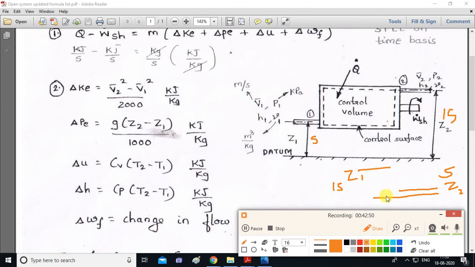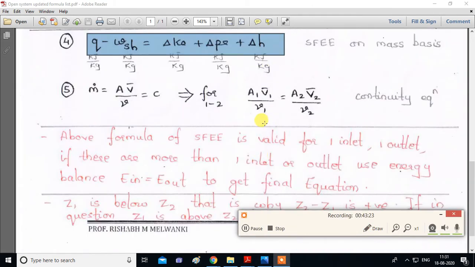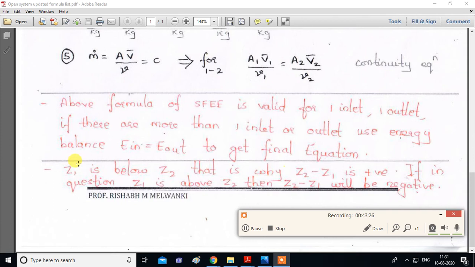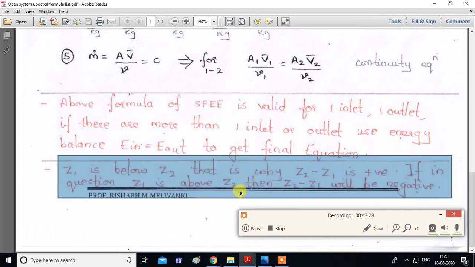Okay, remember this. When Z2 value is more and Z1 value is less, that is, if the exit is above the inlet, then in this equation Z2 minus Z1 will become positive. But if Z2 is below Z1, like this case, then Z2 minus Z1 will give a negative value. We'll see this example afterwards. So this is all about the formula list. The same thing is written over here about the elevation part.